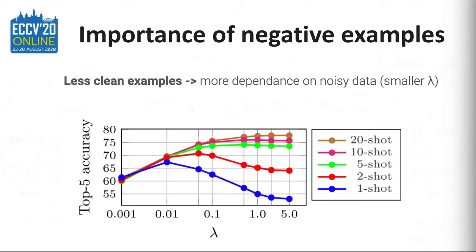Hyperparameter lambda controls the importance of noisy data in the loss term when training the GCN. We tune its value according to the performance on the validation set. There is an apparent trend. We need smaller lambda for the cases where we only have few examples, and higher lambda as the number of clean examples increases.